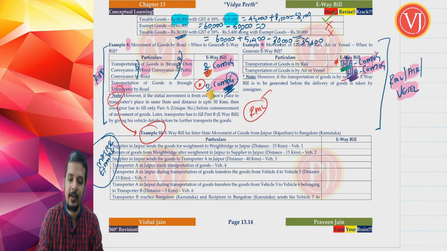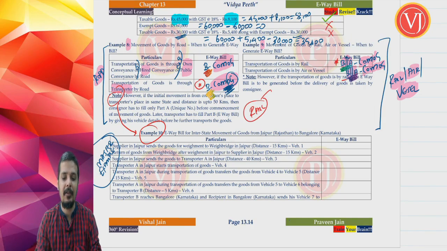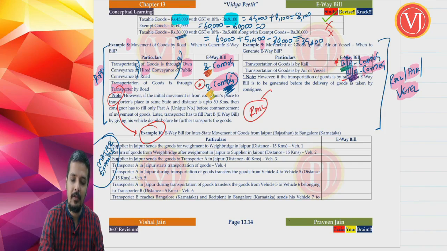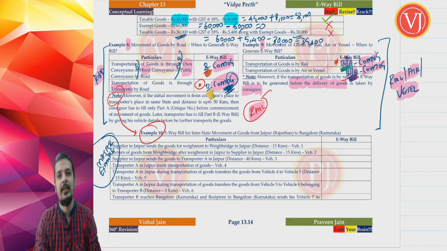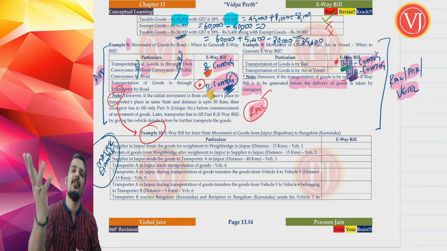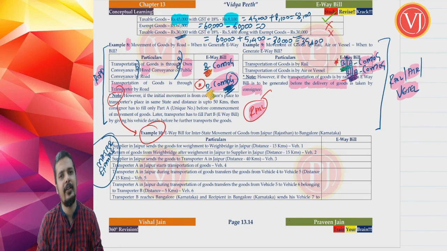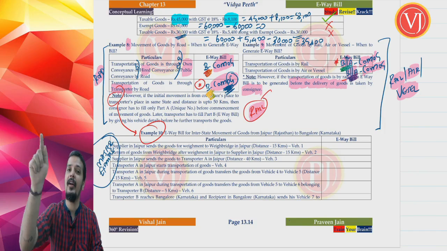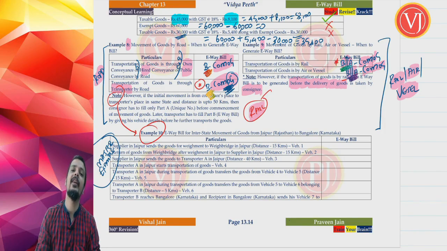For rail, they are very, very specific. You can generate e-way bill even after the commencement of movement of goods. But for rail category, before the goods are delivered to the consignee, e-way bill has to be generated. So you can generate e-way bill even after the commencement of movement of goods. Even after the consignor has dispatched the goods via rail, you can generate e-way bill. But before the goods are reaching the consignee, before the delivery of the goods is taken by the consignee, e-way bill should have been generated.